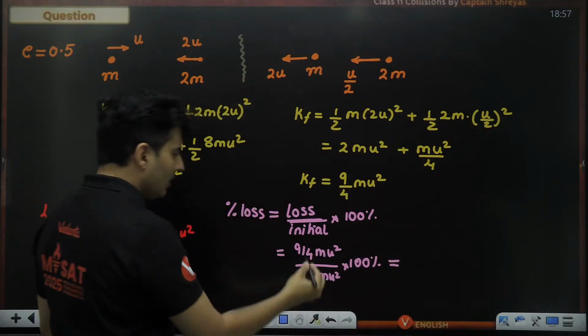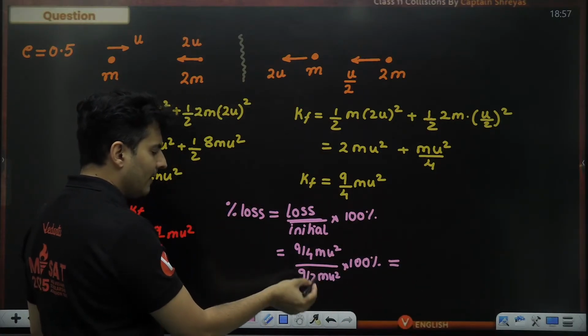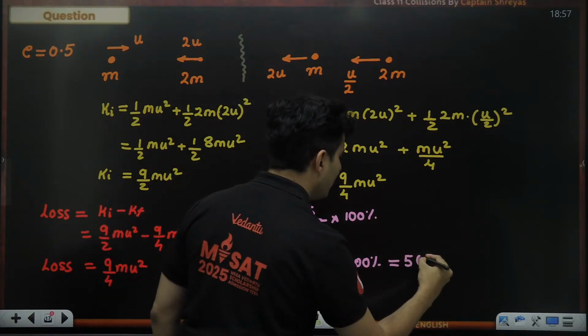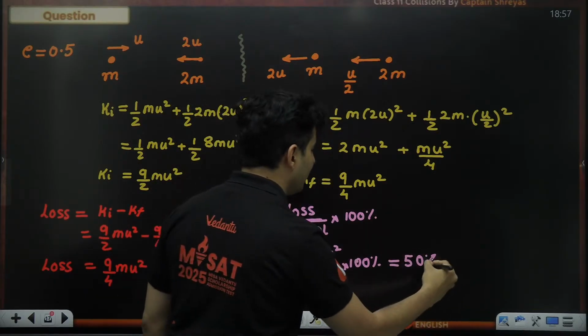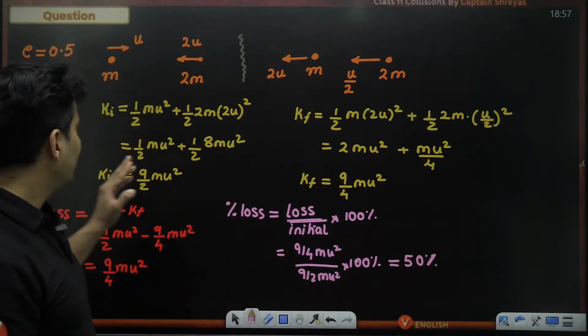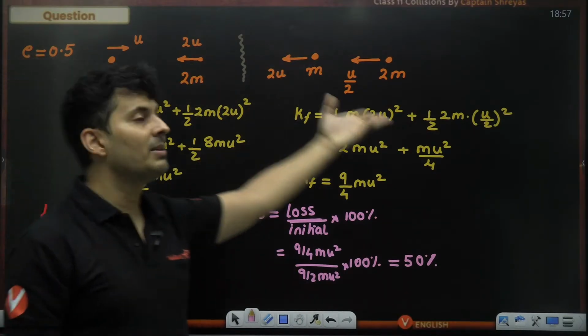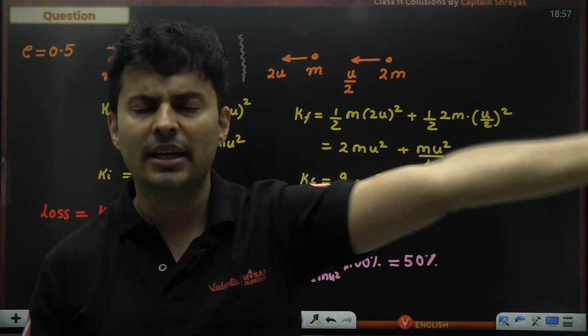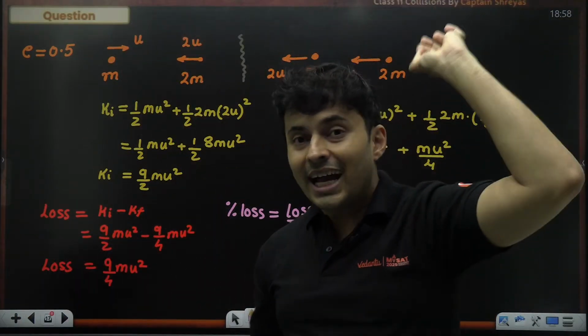As you can see, this is 1/4 and 1/2, right? So this will just become half. So it will just become 50%. So 50% of the energy has been lost. Now please don't relate something like this. Sir, if e is 0.5, 50%. If e is 0.7, it is 70% loss. Nothing like that. There is no direct relation.